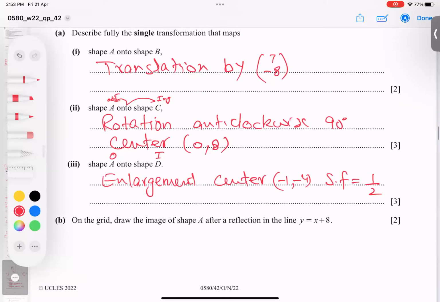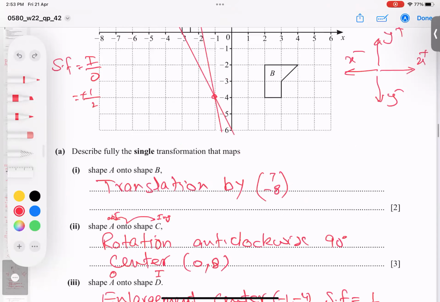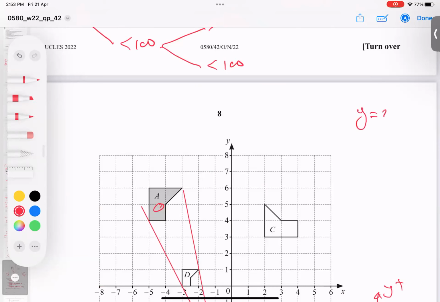In the last part, he's asking us to draw the image of shape A. Again, A becomes the object. The reflection line is this one, y equals x plus 8. Very interesting how to draw it.